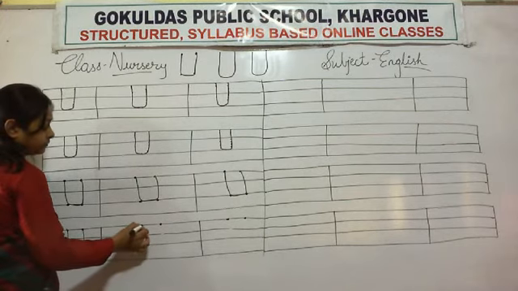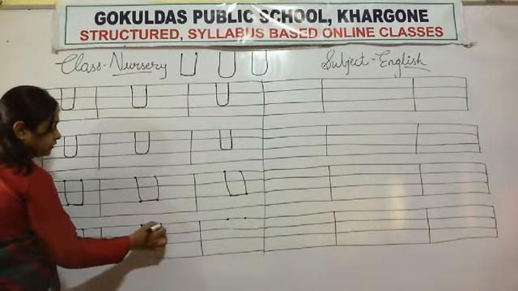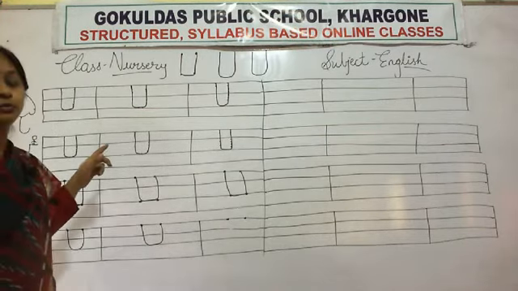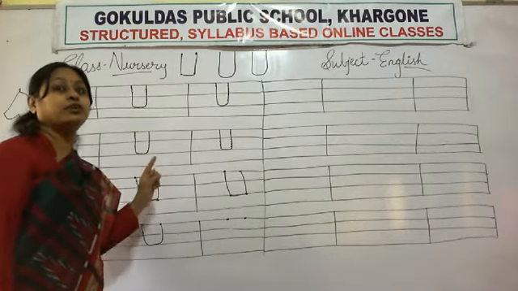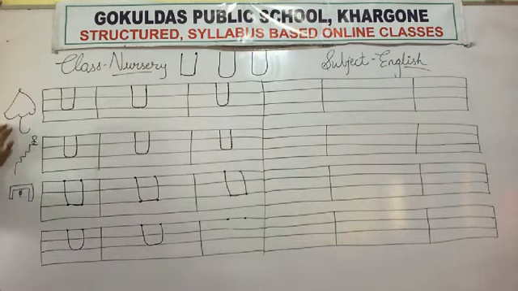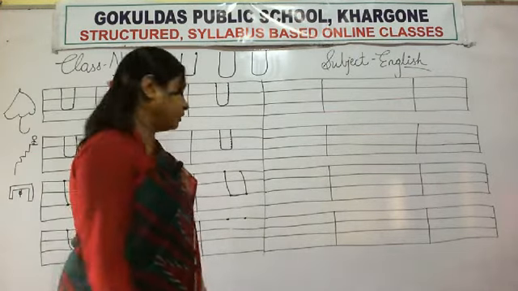Okay, again, down, then curve, curve, curve, curve, up. So which letter is this? U. U for umbrella, U for up, U for under, U for uniform, U for unicorn.